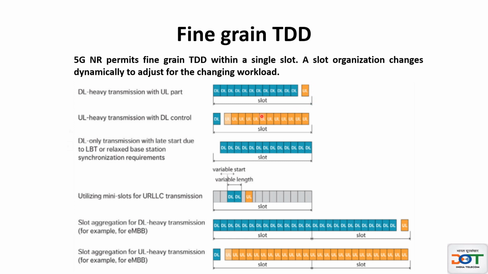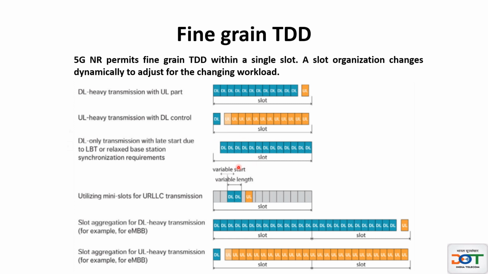So this is used where downlink is very heavy. In case there is a requirement of more uplink, so uplink heavy transmission, you can allocate all the symbols for uplink and one symbol for downlink.